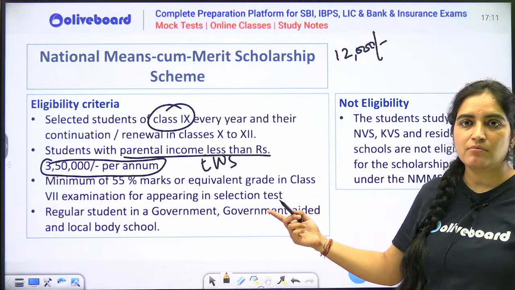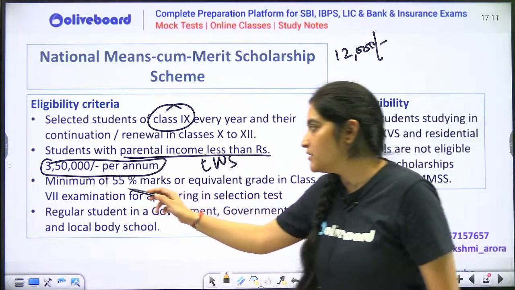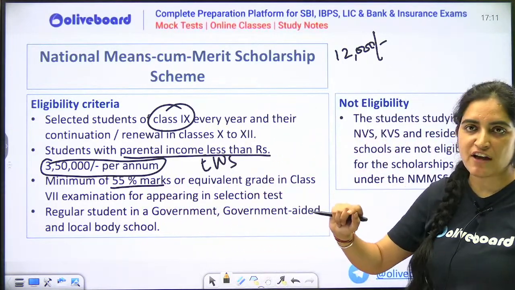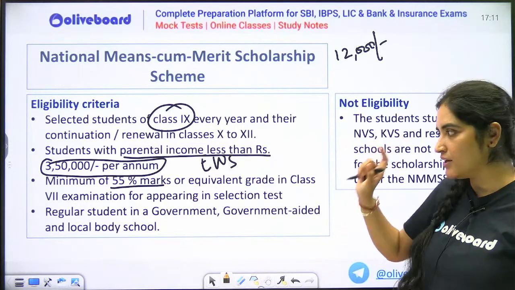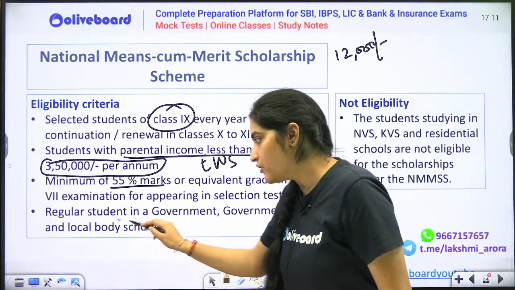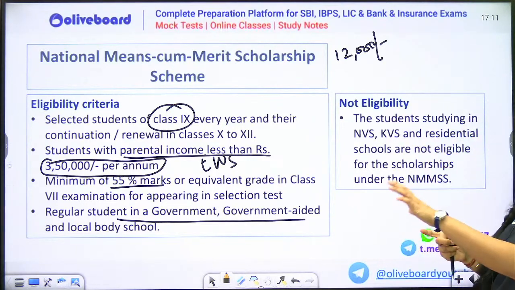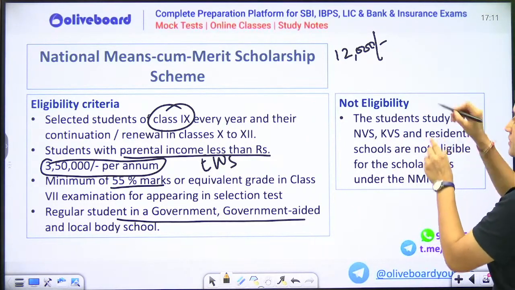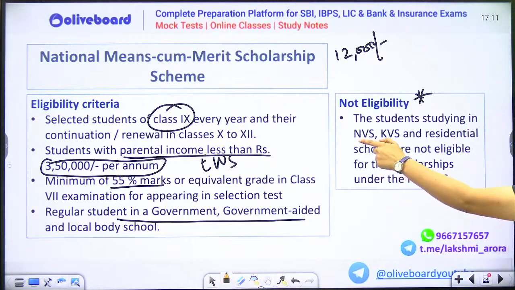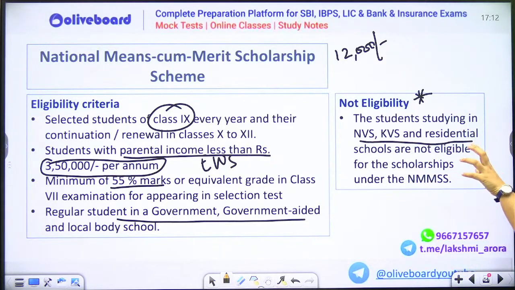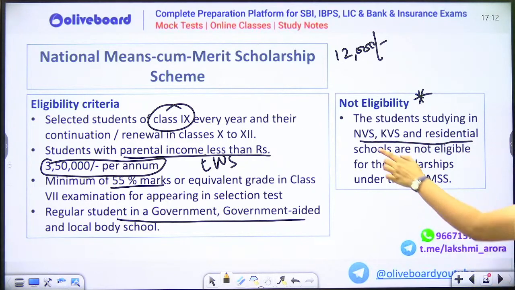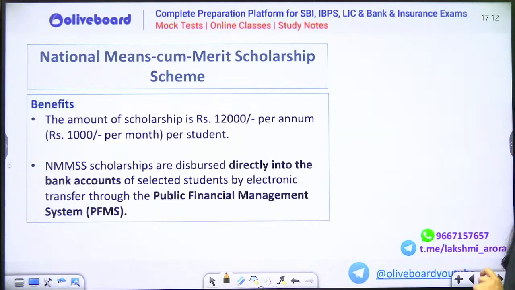What is the eligibility criteria? The student has to actually secure 55% marks in the 7th standard. Other than that, a regular student in a government aided or local body school is the only one who is eligible. Now mark this: KVS school students are not eligible for the scheme. You have to take this into account because here you can get confused.